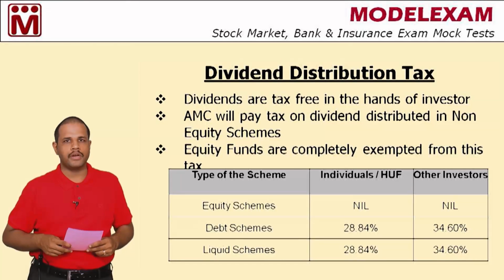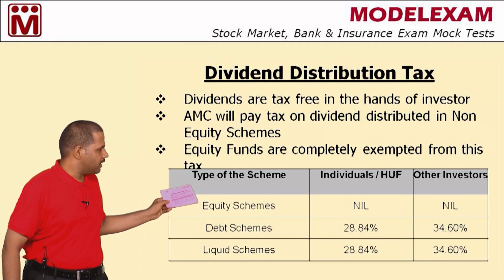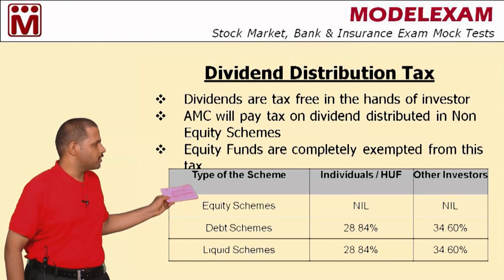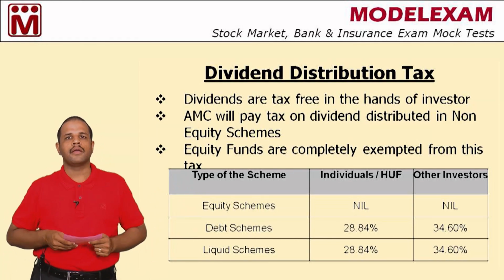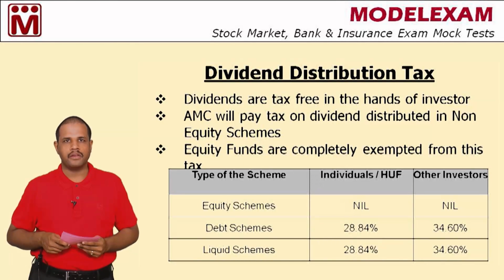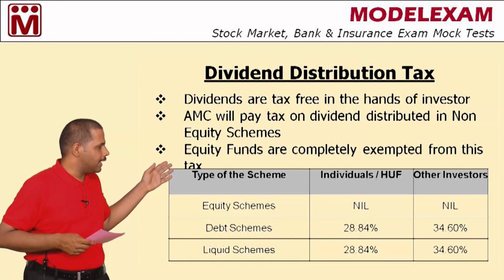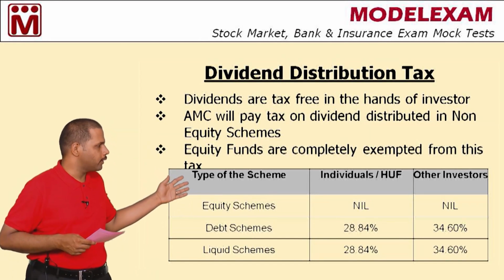So what is dividend distribution tax? See here, dividends are tax free in the hands of investors. It means that once investors receive dividend, it is completely tax free. But before dividend distribution, the AMC will pay tax to the government.